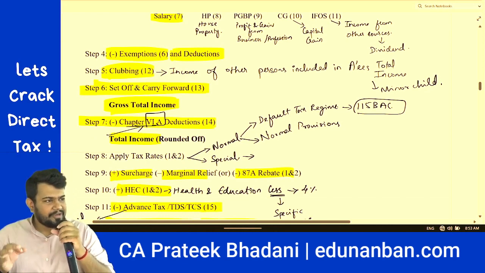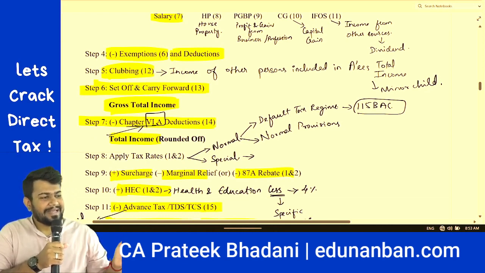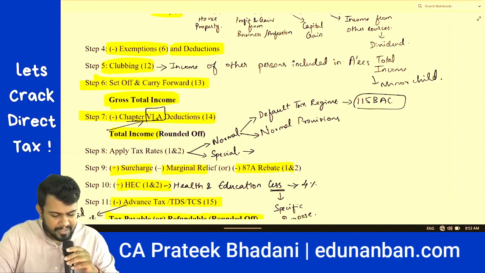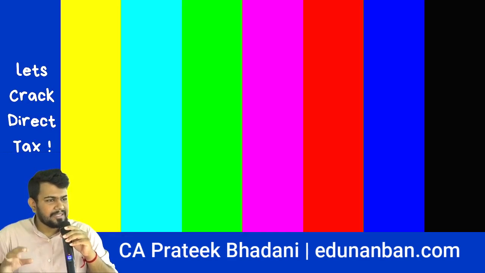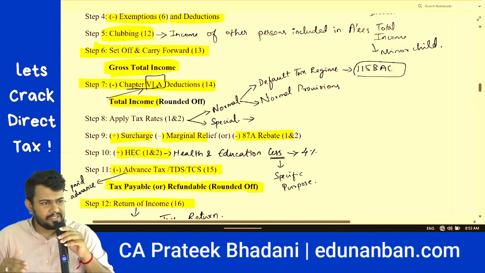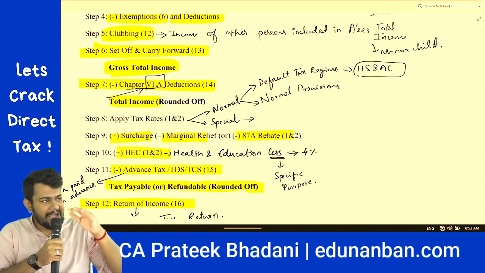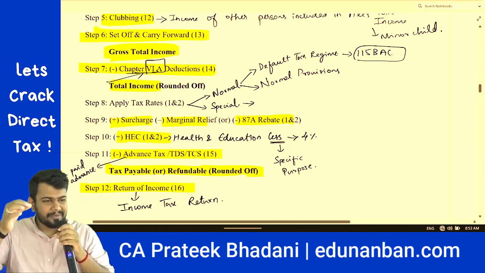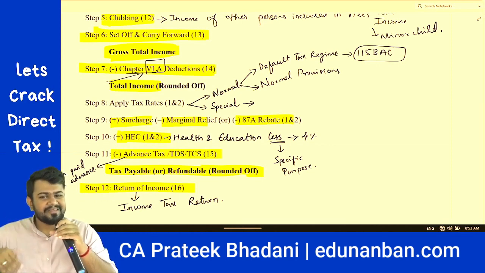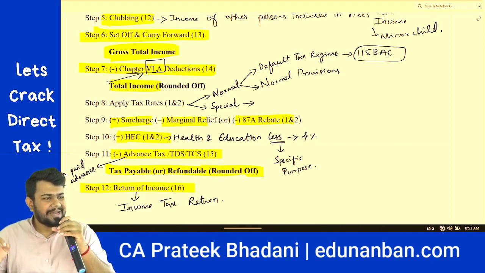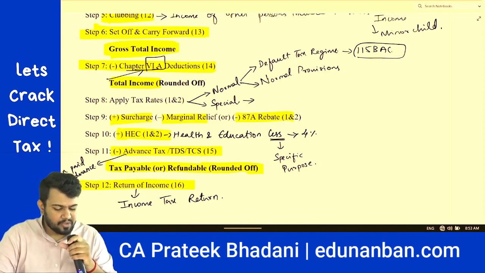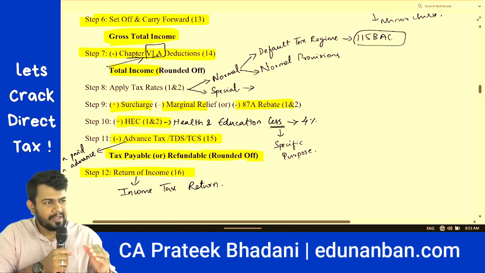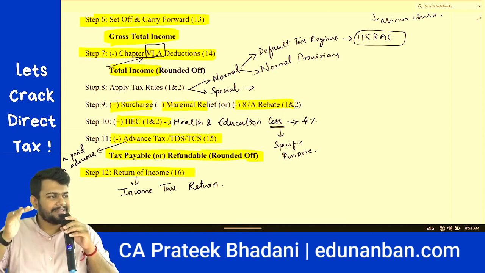After all this, if at all the income of some other person is taxable in the hands of assessee, that income should be clubbed in the hands of assessee. And then if at all there is any loss, then you have to see whether you can set off the loss or carry forward such loss. After doing all these adjustments, you will get gross total income. From this gross total income, you can further reduce the deductions that are given under chapter 6A. After this, you will get total income, and you have to round off the total income to the nearest multiple of 10. After this rounding off, you have to apply the tax rates.